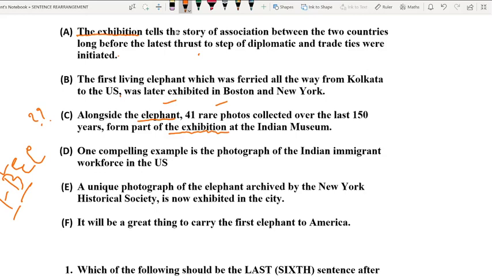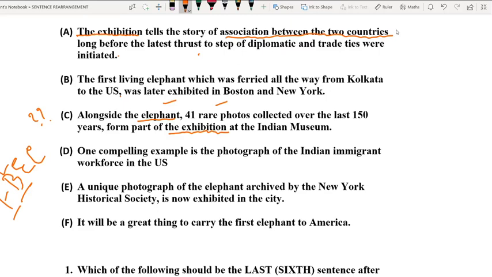That exhibition also tells the story of association between the two countries, the intimacy and relationship between the two countries long before the latest thrust, long back.